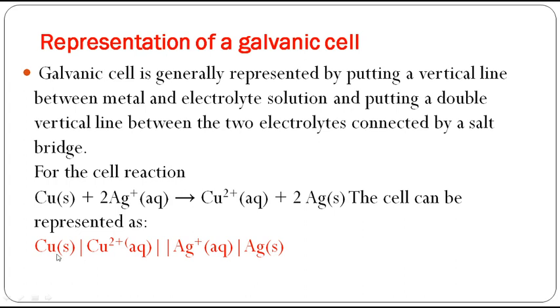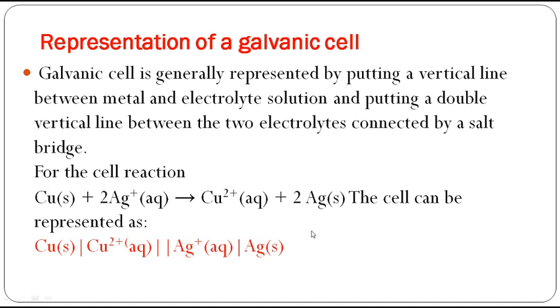Okay, so it is written like this: copper solid is placed in copper sulfate solution. Always in solution only you can find the ions, Cu2 plus. When I say Cu2 plus, it is in the aqueous solution. So copper solid is placed in Cu2 plus aqueous and separated by a salt bridge, and on the other side, what is the cathode? Silver.